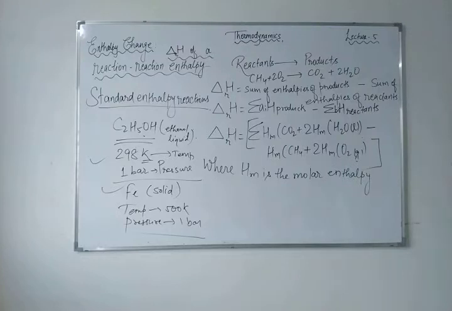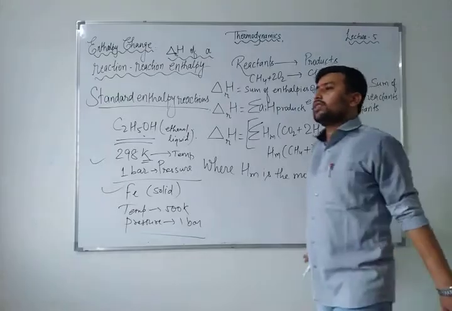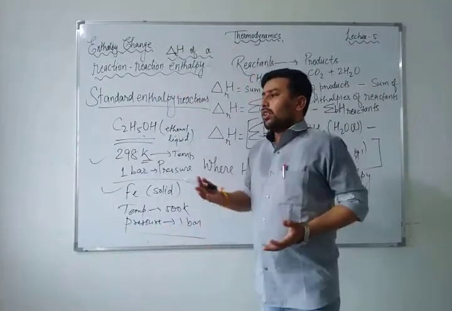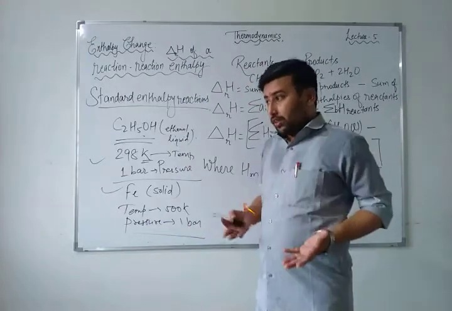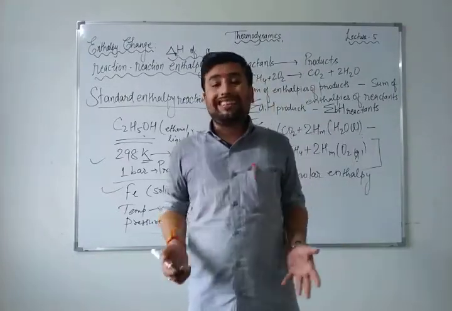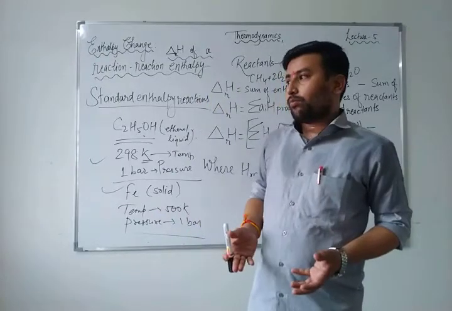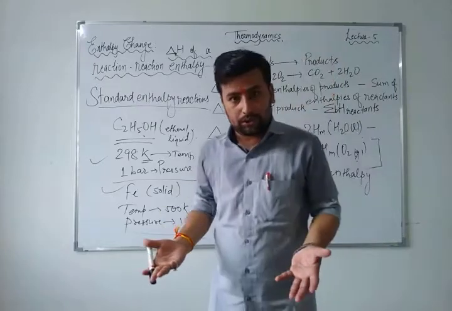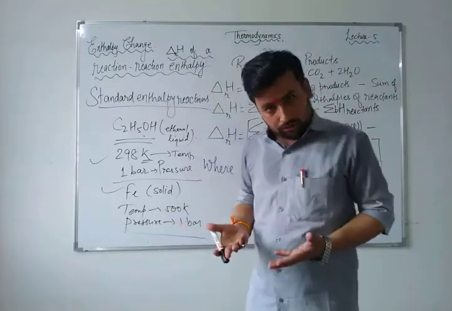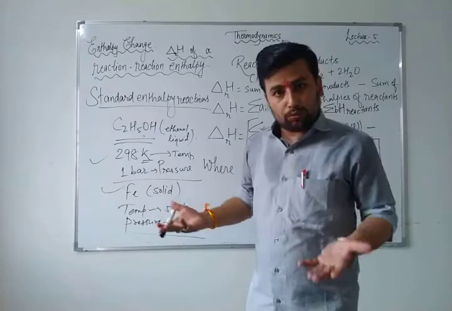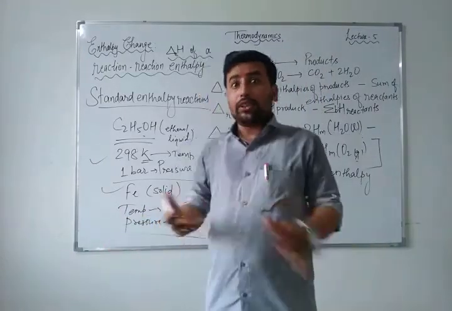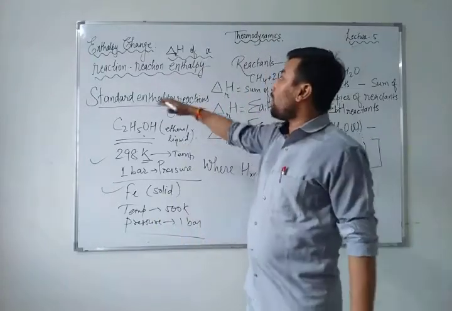So here, as you have seen about the standard enthalpy of reaction, enthalpy changes during the reaction. You know very well why it changes, because when you do a chemical reaction, the two reactants react with each other at a certain temperature and pressure, and then they give product formation. And in the product formation also, there may be 1-2 products. So there will be a change in enthalpy. That was a normal change in enthalpy.